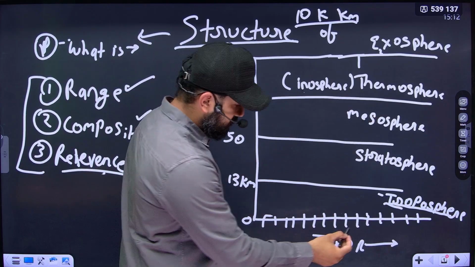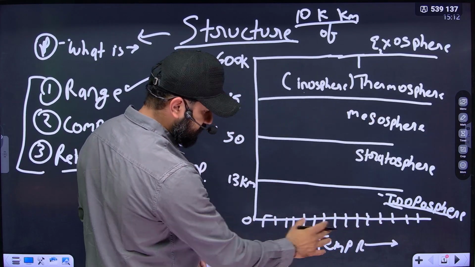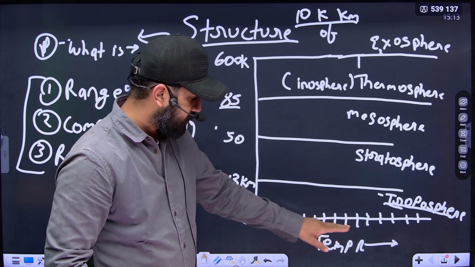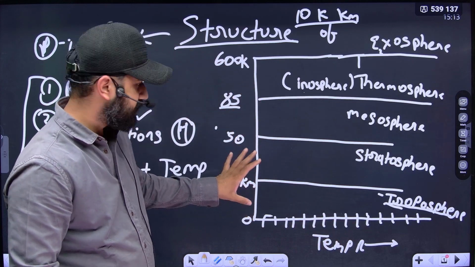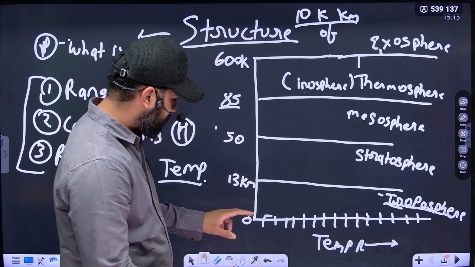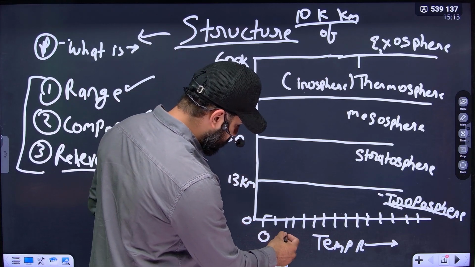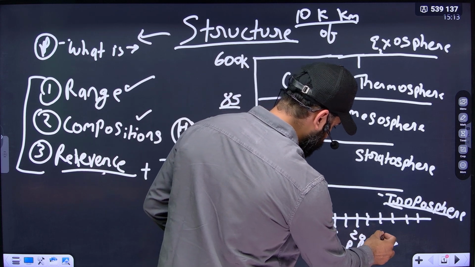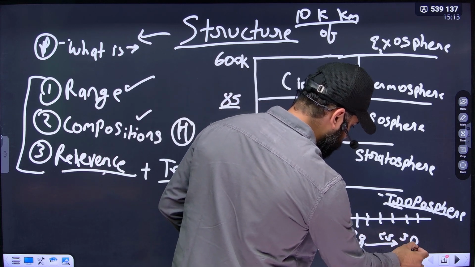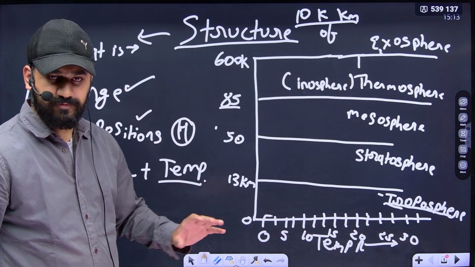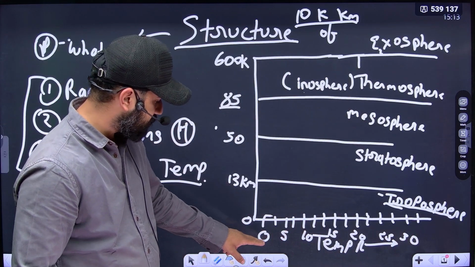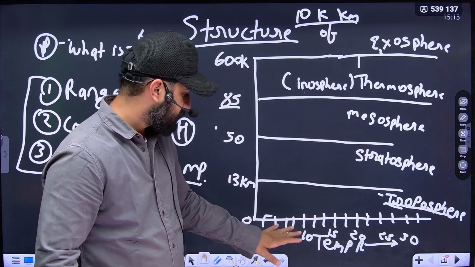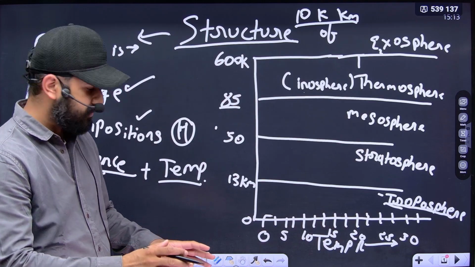In troposphere, the temperature, let us divide this thing. One thing to be remembered: whenever we divide the temperature in any of these sections, like any chart we are making, maintain symmetry. For example, 0 degree, 5 degree, 10 degree, 15 degree, 20 degree, 25 degree, and 30 degree. The difference between these numbers is 5. You can't make it like 0 degree, 7 degree, then 10 degree, then 13 degree. So take numbers with a uniform difference.